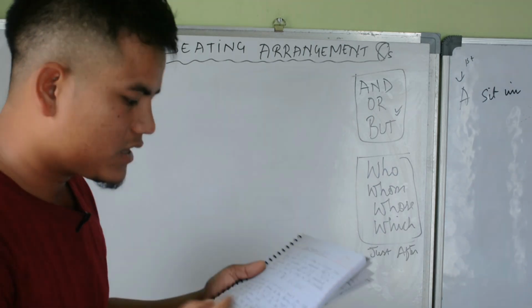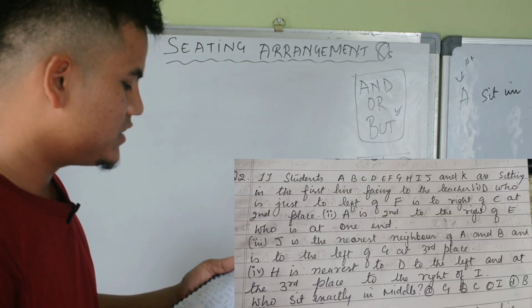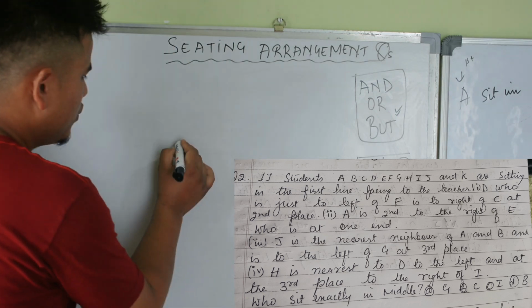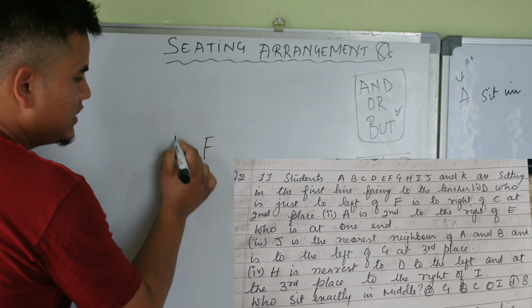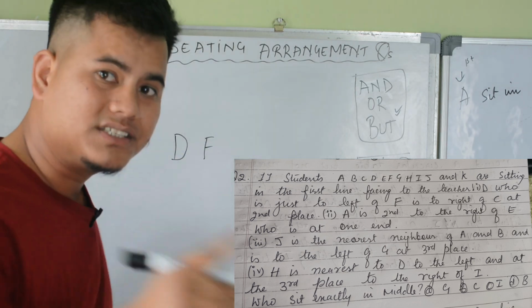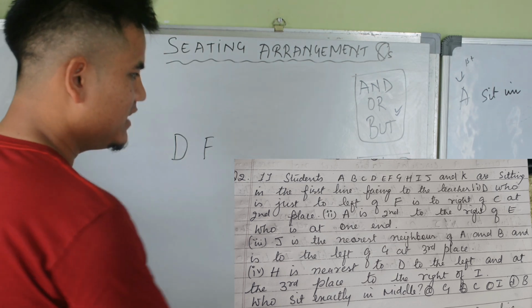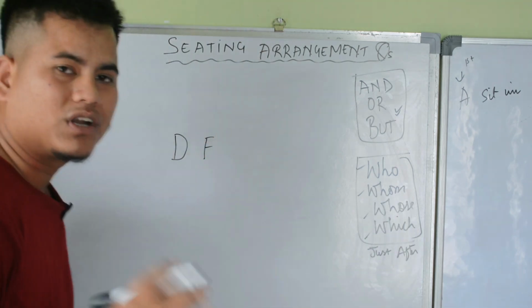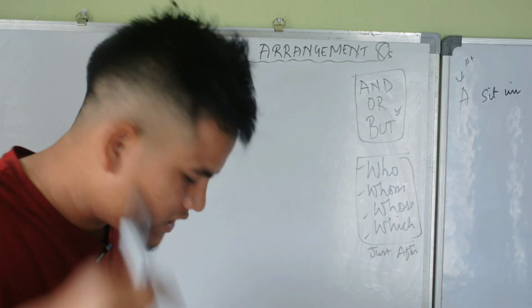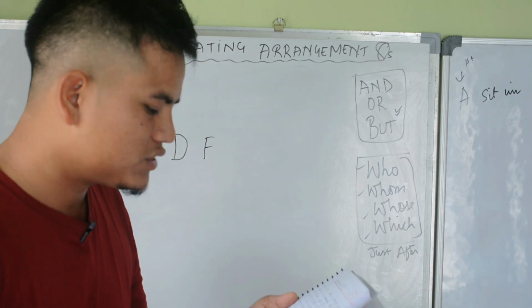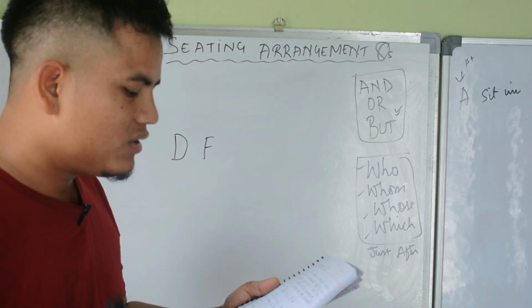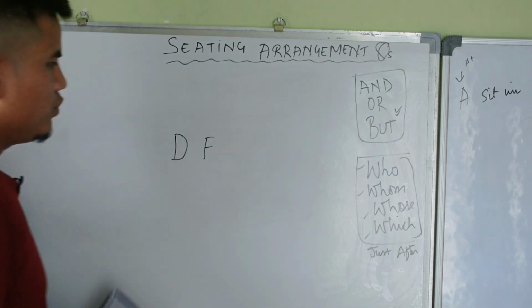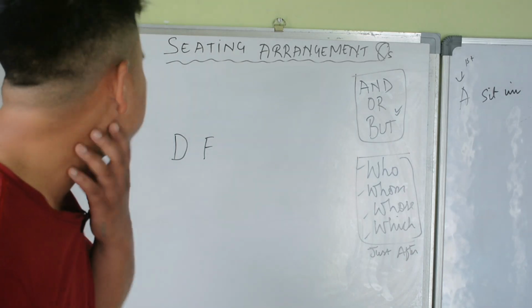The first condition: D who is just to the left of F. Who is just to the left of F is D. The meaning contains who, whom, whose, which, so the word just after it matters. In this case, D who is just to the left of F is to the right of C at second place.